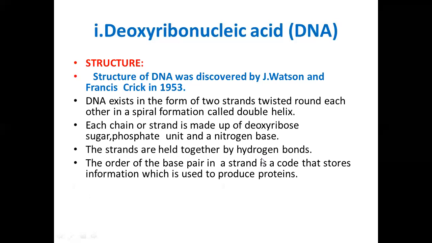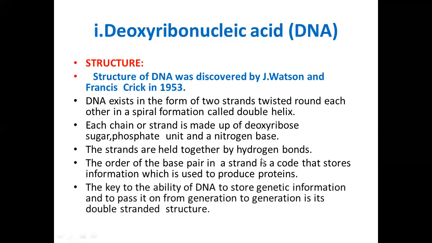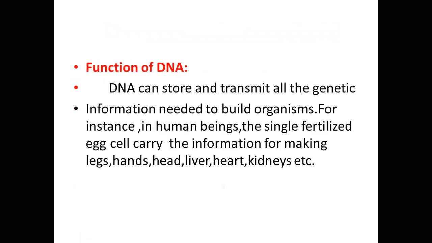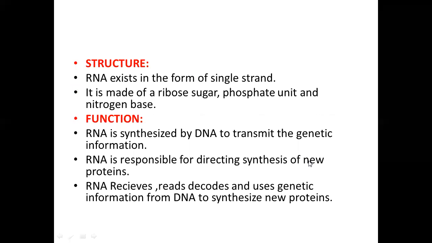The order of the base pairs in a strand is a code that stores information which is used to produce proteins. The key to the ability of DNA to store genetic information and to pass it on from generation to generation is its double-stranded structure. What is the function of DNA? DNA can store and transmit all the genetic information needed to build an organism. For instance, in human beings, the single fertilized egg cell carries information for making legs, hands, head, liver, heart, and kidney. All parts are formed by this DNA.